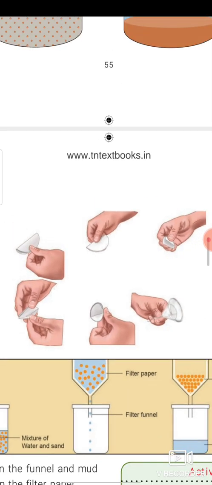You fold once and twice and separate the layers, three on one side and one on the other side. You can prepare a cone and pour the impure water inside it. Impurities are filtered by the filter paper and we can get pure filtered water.